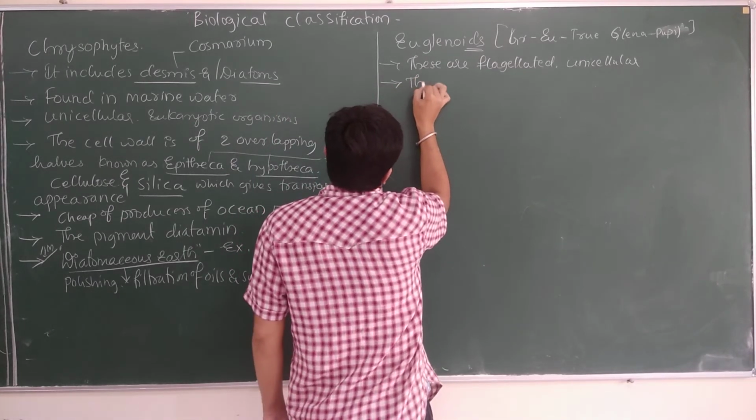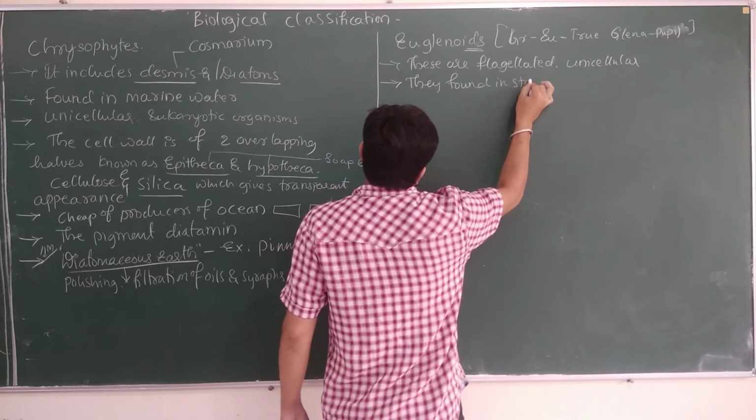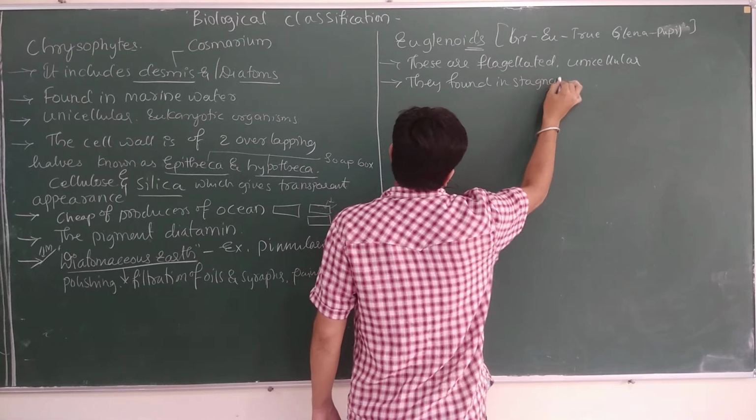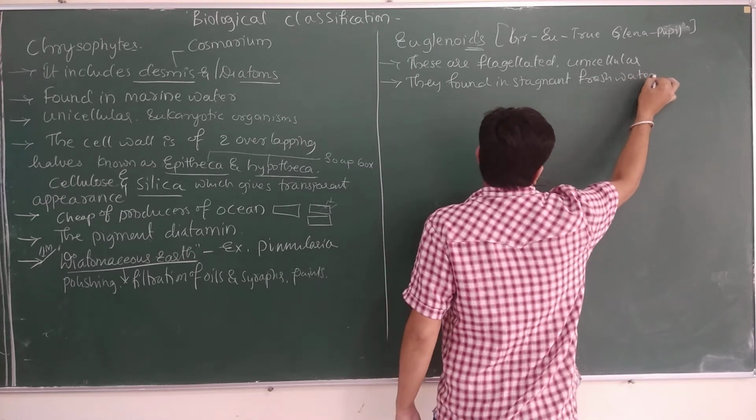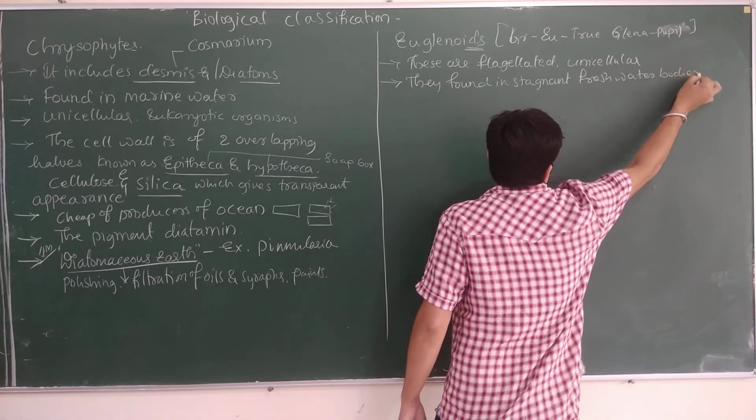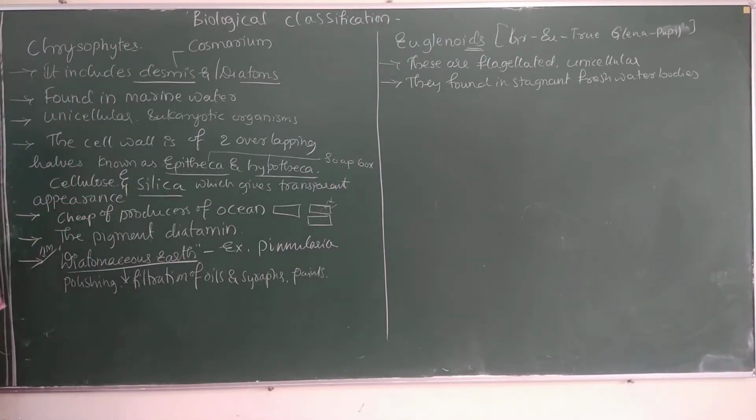They are found in stagnant freshwater bodies, like ponds and all. So in these Euglenoids, the cell wall is literally absent. Instead of that, it is covered with the help of a structure called the pellicle, which is made up of protein plates. Clear?